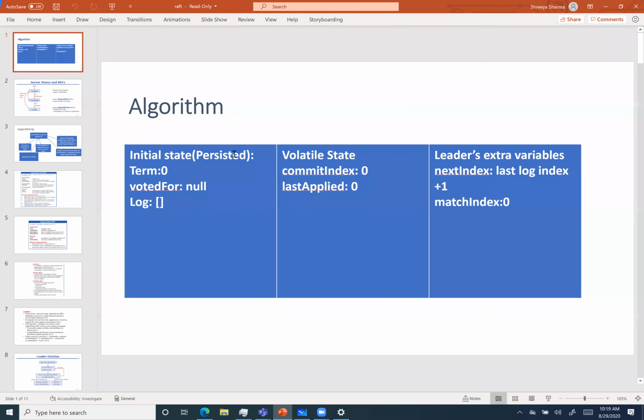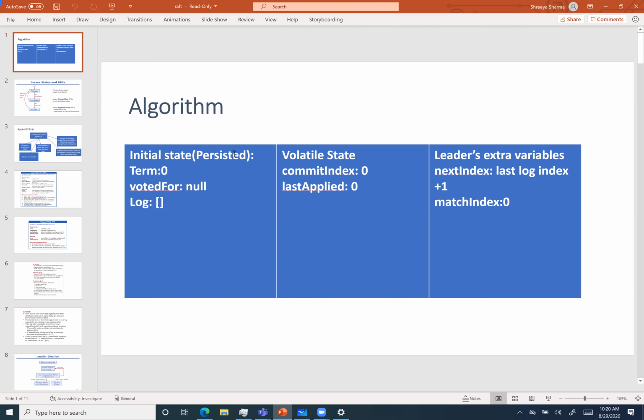The current term, as in which term is going on for a particular node. The term represents how many times elections have happened. So if it is the first time, then the term will be 1. And if the election has happened twice, the term will be 2. And the initial state is basically when the system has just rebooted and everything is set to initial state, then the term will be 0 because no election has happened.